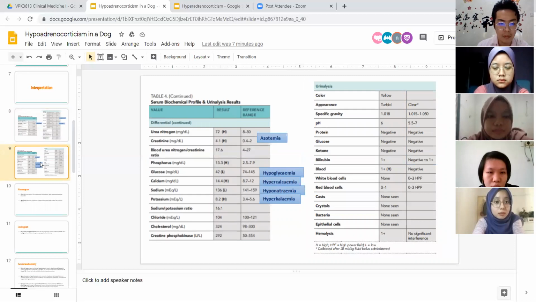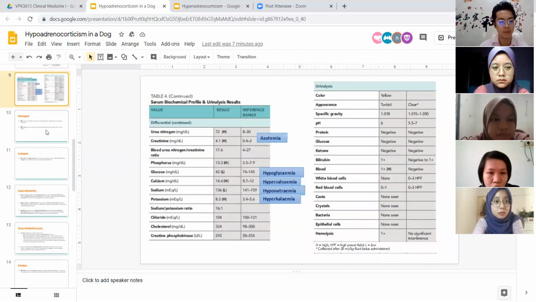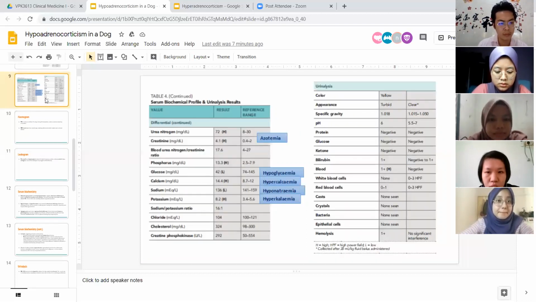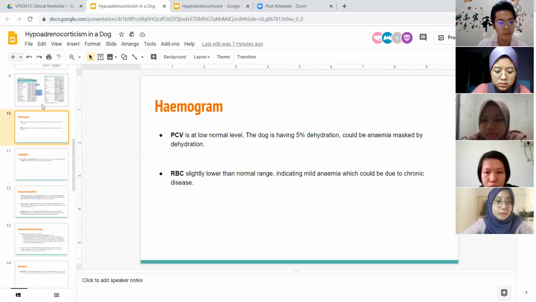Next, based on the serum biochemistry, the urea nitrogen and creatinine are increased, indicating azotemia. The glucose is below the normal range, so there is hypoglycemia. The calcium is also increased, indicating hypercalcemia. Sodium decreased below the normal range, so there is hyponatremia, and potassium increased, indicating hyperkalemia. The urinalysis is quite normal except the specific gravity.